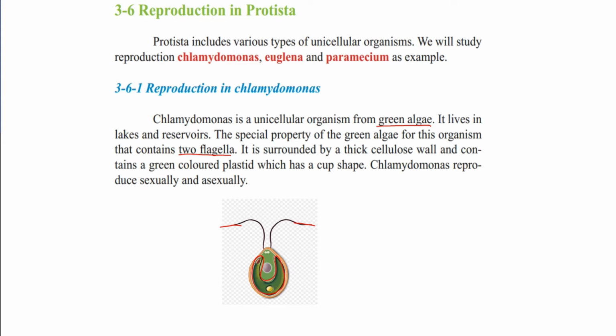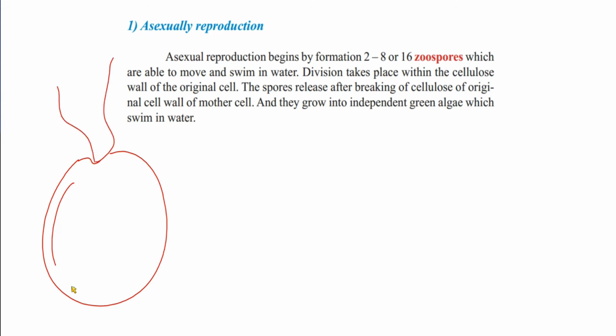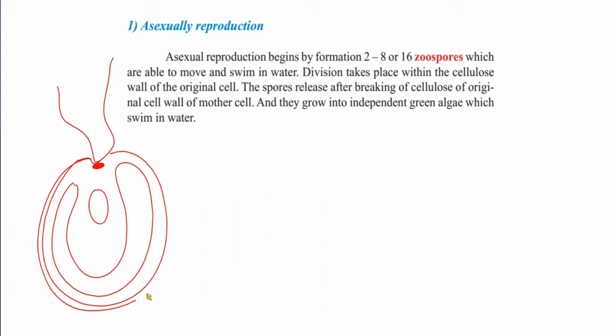Chlamydomonas reproduces sexually and asexually. Asexual reproduction in Chlamydomonas: as we said, it looks like this. It has two flagella and one cup-shaped chloroplast, with a nucleus and an eye spot which is sensitive to light, and it is also covered by a thick cellulose wall. So this is a simple drawing of Chlamydomonas.